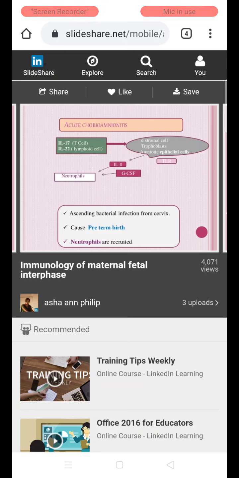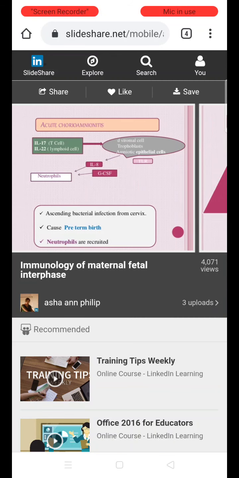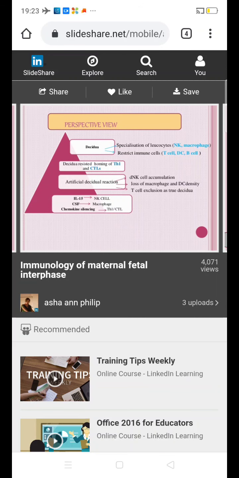So what are the causes of acute chorioamnionitis? It is ascending infection from the lower genital tract. So mainly the neutrophils are activated to cause an immune response, and this condition of acute chorioamnionitis can cause PPROM, that is preterm premature rupture of membranes, and preterm birth. So what is the overall view? It is the decidua.